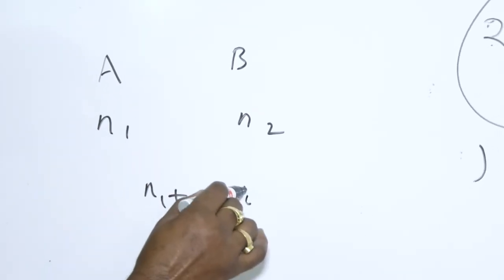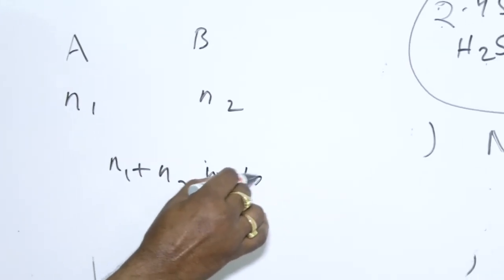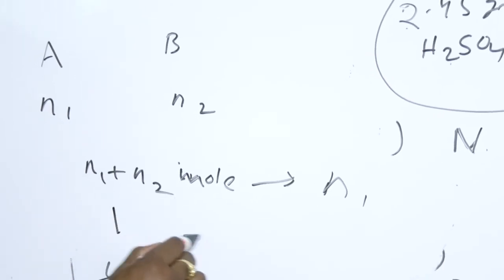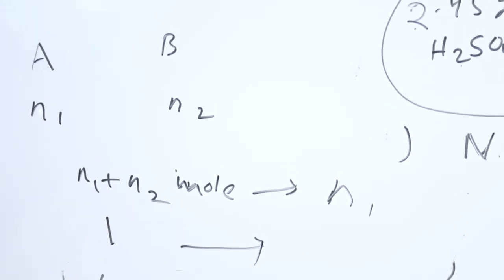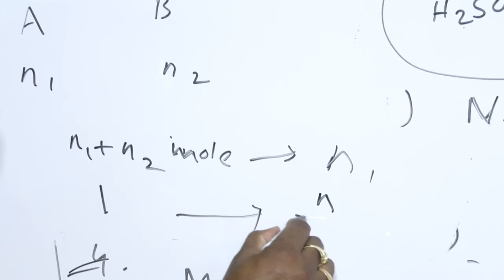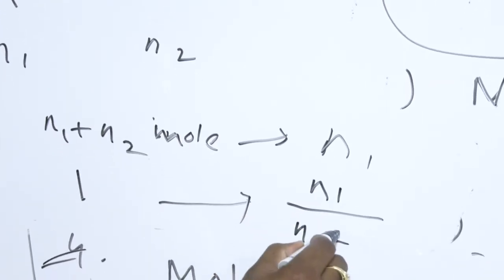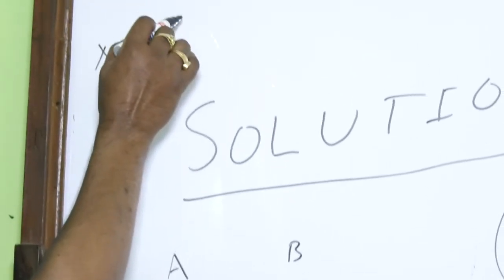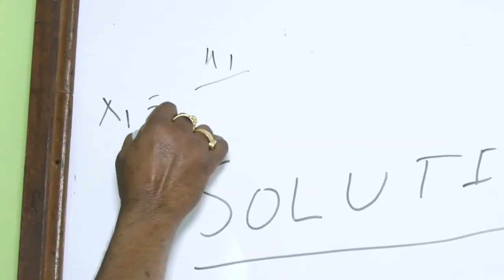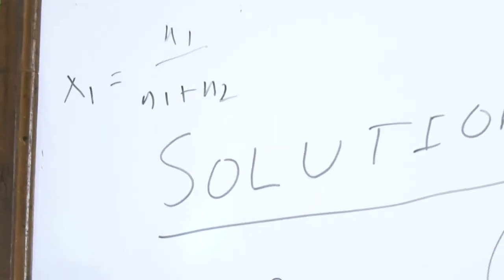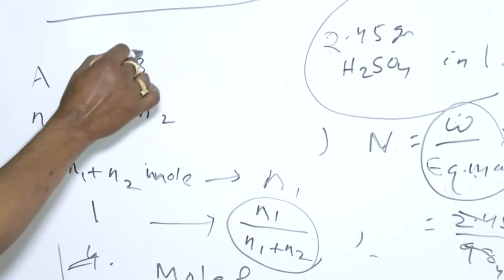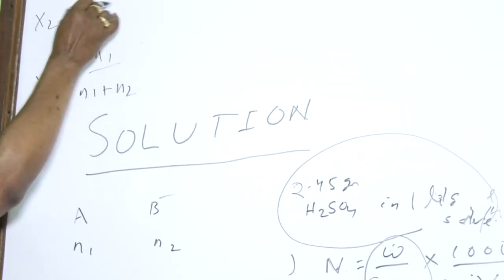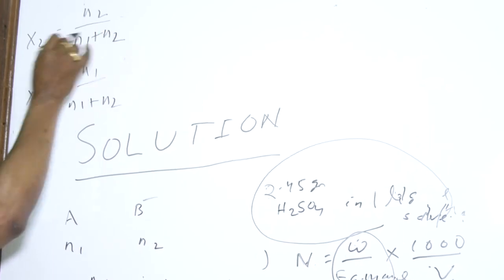And in N1 plus N2 moles, the component A is N1 mole. So per mole of the solution, the number of moles of A is N1 by N1 plus N2. This is called the mole fraction of the first component, X1 is equal to N1 by N1 plus N2. In a similar way, the mole fraction of component B can be represented as X2 equals N2 by N1 plus N2.